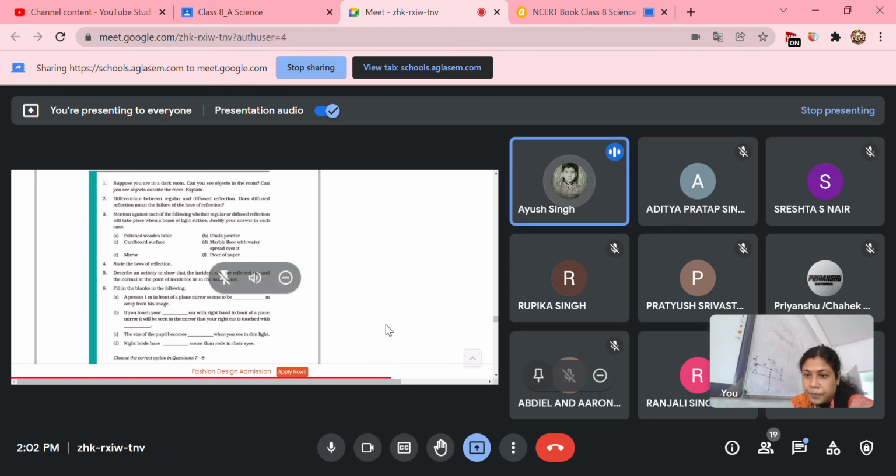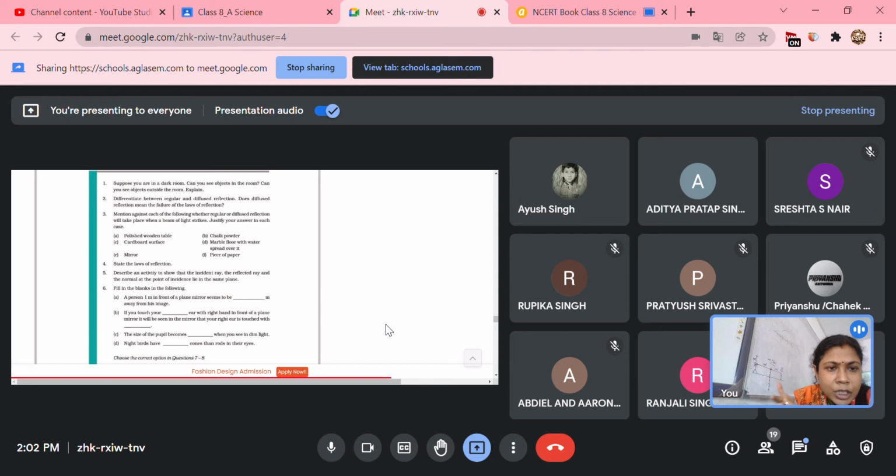The size of the pupil becomes dash when you see in dim light. In dim light we need more light. So will the size of the pupil be smaller or bigger? Large. It will enlarge, or it will increase. Okay. Because it wants more and more light rays to enter the pupil so that a clear image will be formed on the retina. Okay, next.